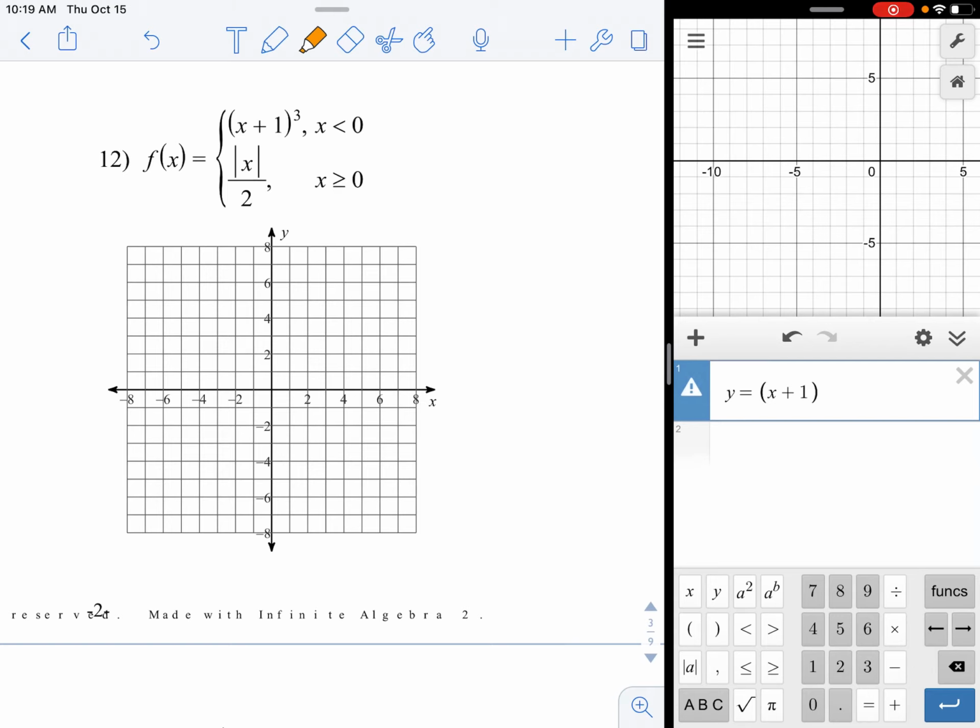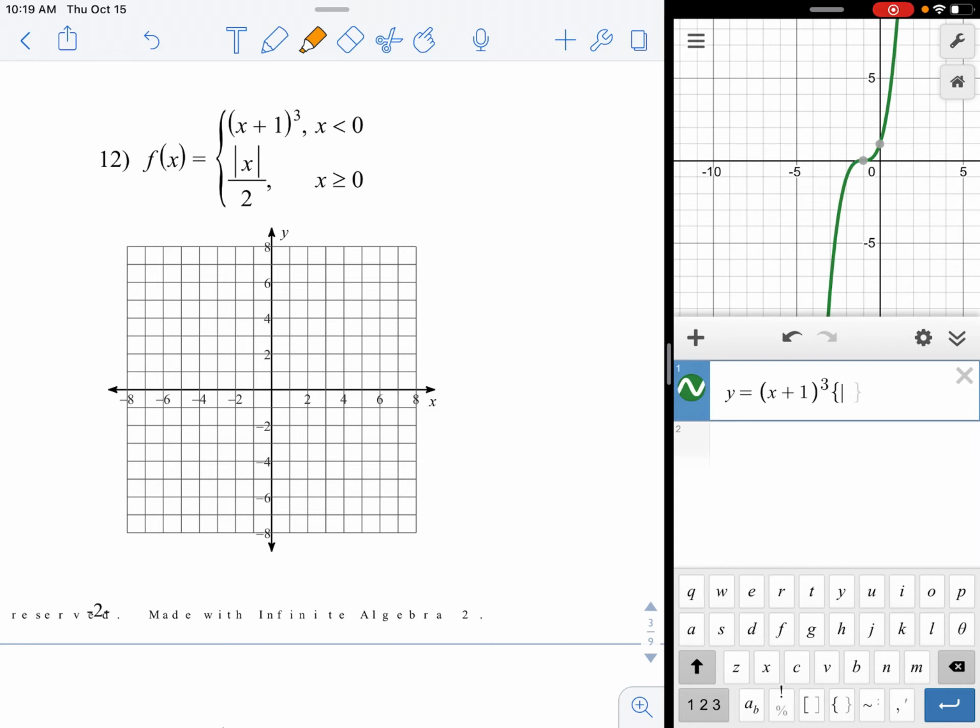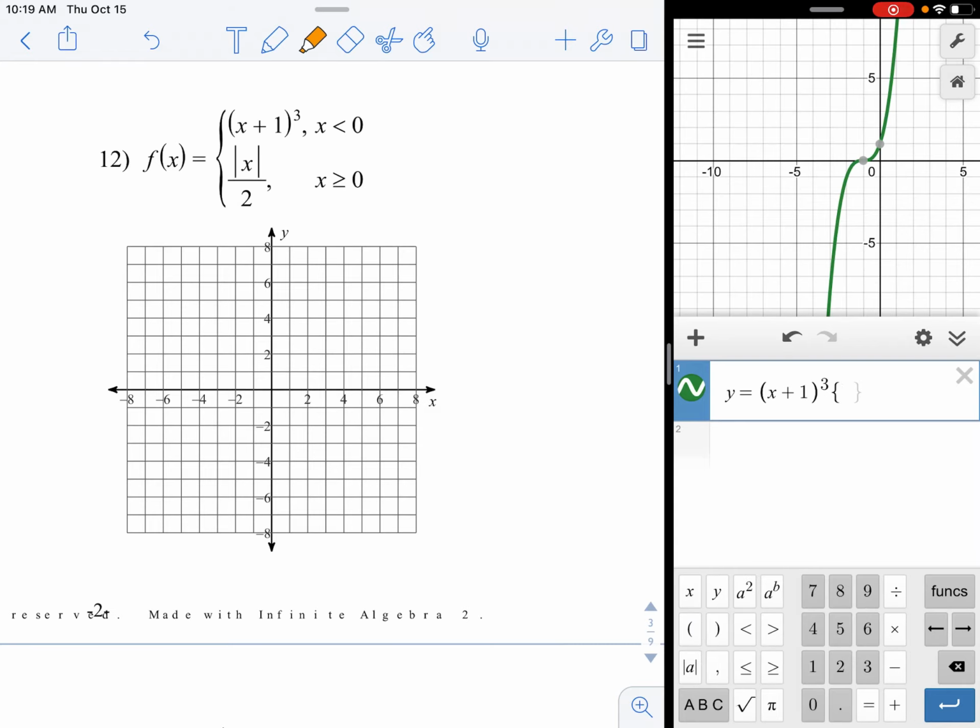Then I accidentally deleted that. Fix that. Move my cursor over, and I go to the brace and type in x is less than 0. Now I'm not going to draw this yet. I'm going to go ahead and type in the second piece. I suppose I could draw it, whatever.